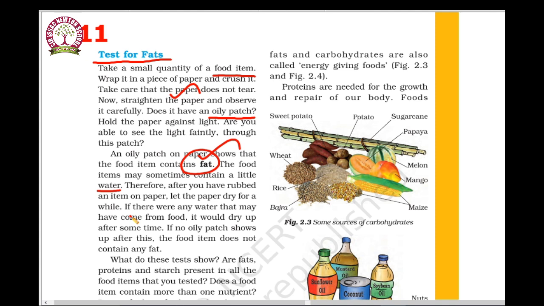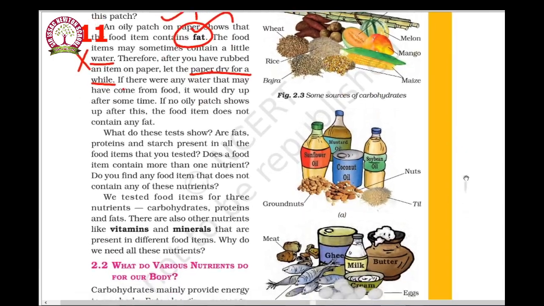Sometimes the food item may have water, and we cannot consider that an oily item. So we have to wait for a while for the paper to dry. Only then can we come to a conclusion whether the food item has water or fat. Can you understand? This is the test for identifying fat.